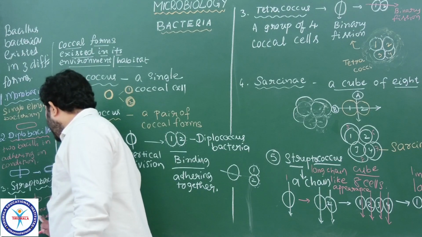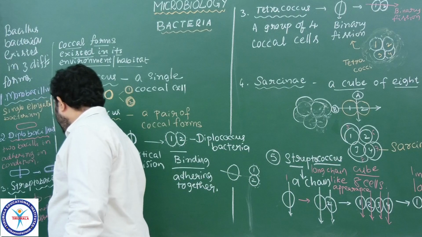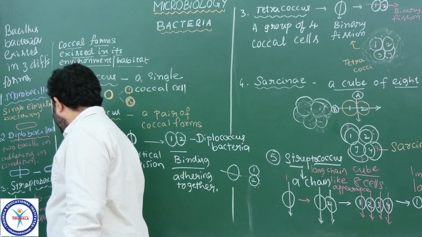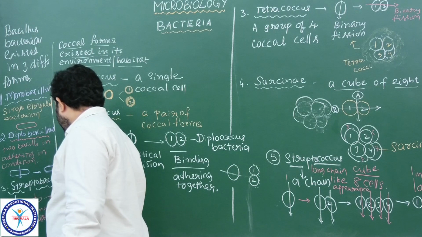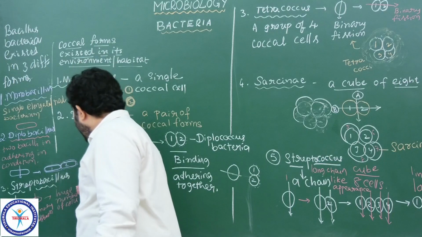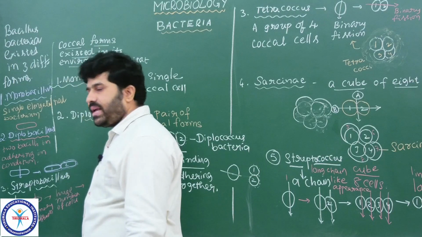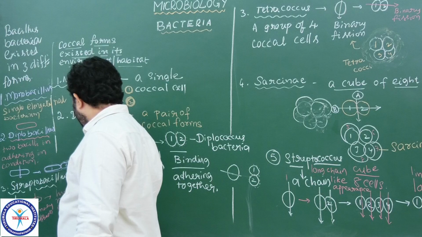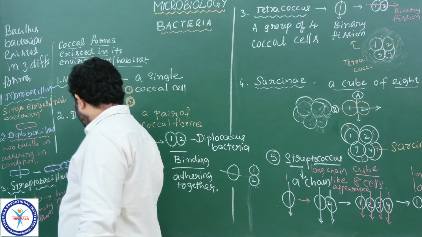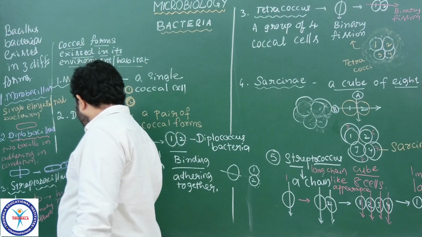Due to the number of fissions, they produce a huge number of cells, all arranged in one linear direction. It appears to be a chain form.